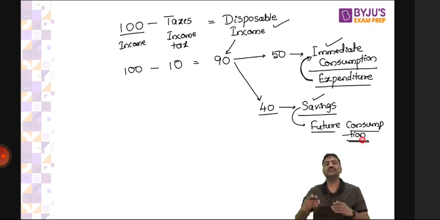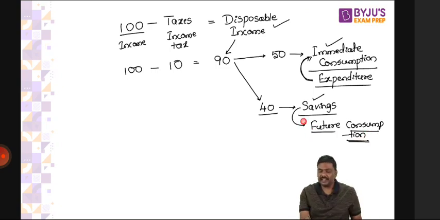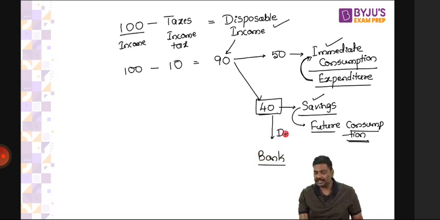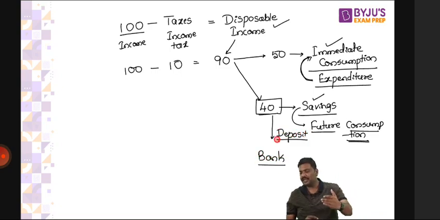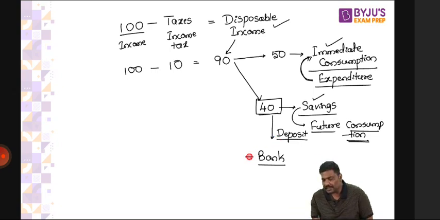You have saved 40 rupees. You will take this 40 rupees, go to the bank, and keep it in the form of a deposit. Which deposit? Don't worry, that is not important here. Now the bank will take the 40 rupees and give it as a loan to a company.